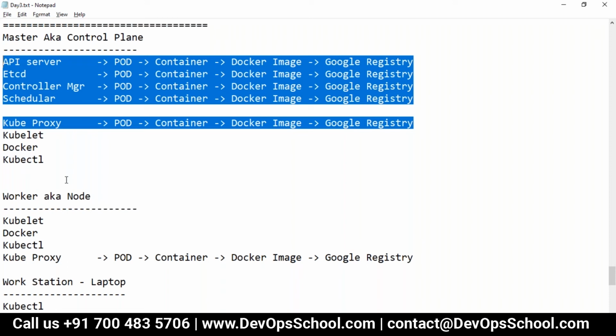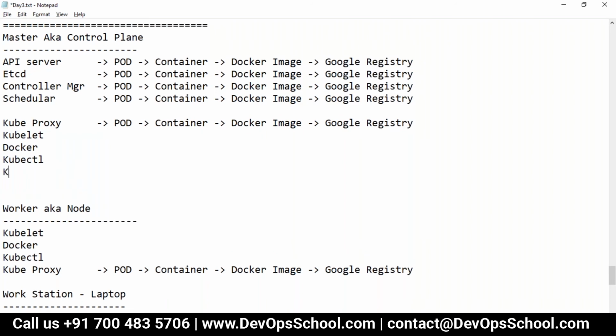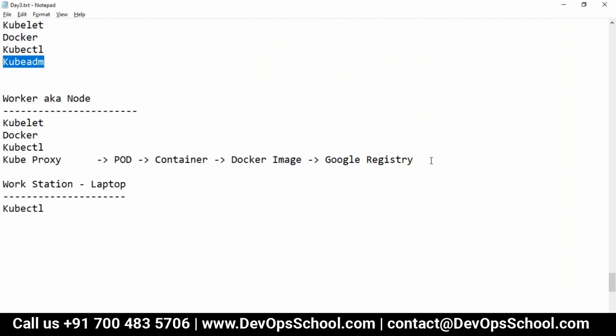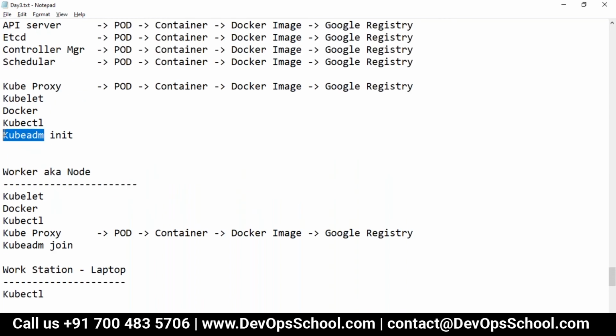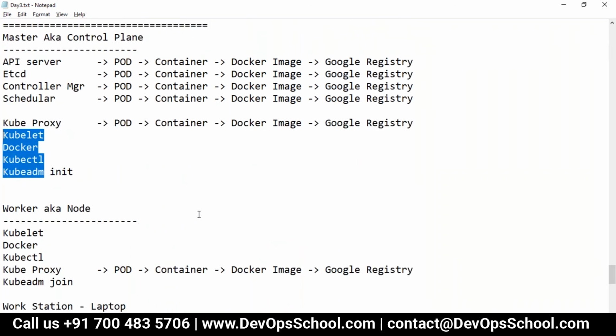And that tool is named kubeadm. So guys, if you want to set up a master, kubeadm. If you want to set up a worker, kubeadm. There's a parameter init for master, parameter join for worker. So there's one more tool that has to be there in each machine. Guys, are you understanding it so far?